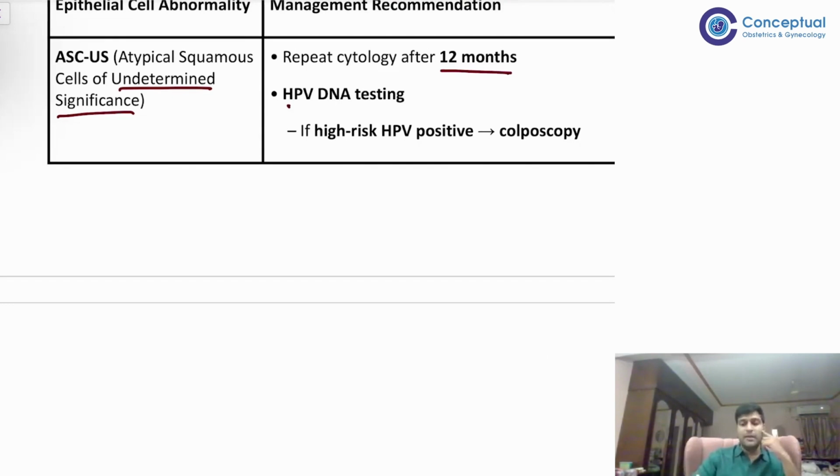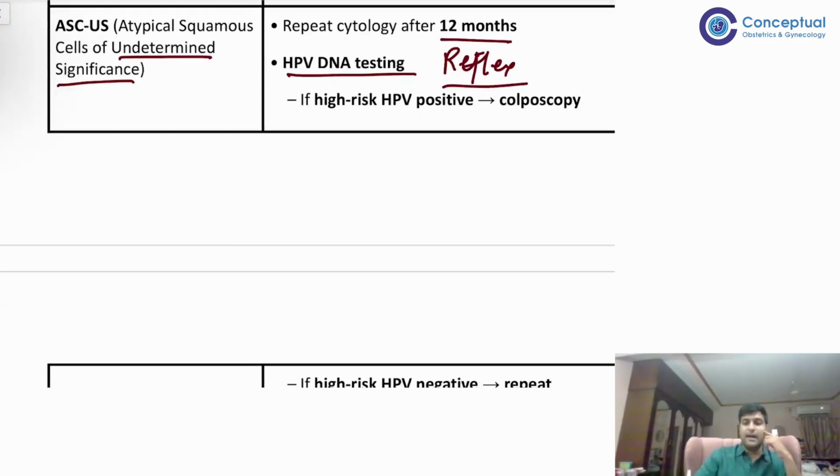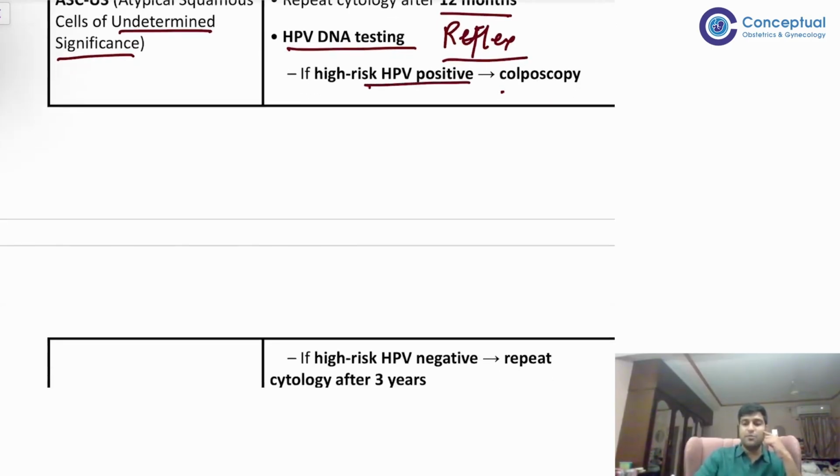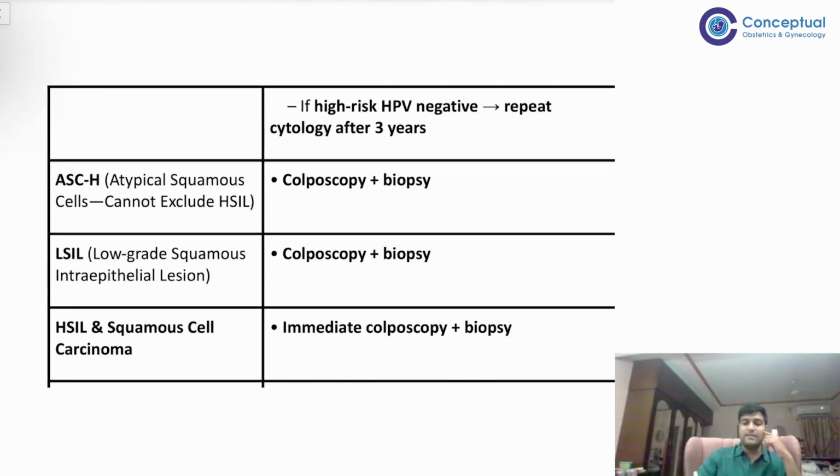Or you can do HPV DNA, which is called reflex testing. In that, if the high risk HPV is positive, then you do colposcopy. If high risk HPV is negative, then you repeat cytology after 3 years. That we all know. We have studied this, right?